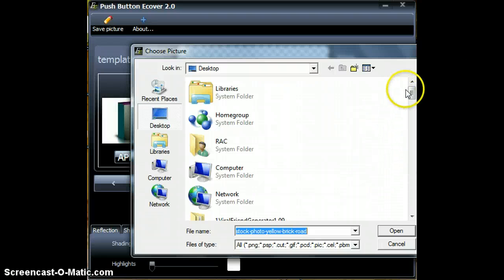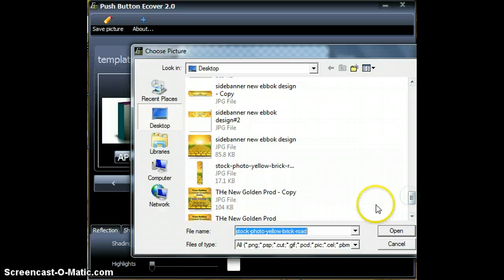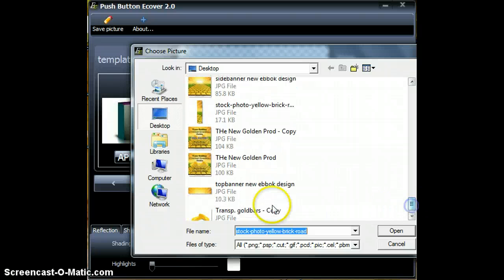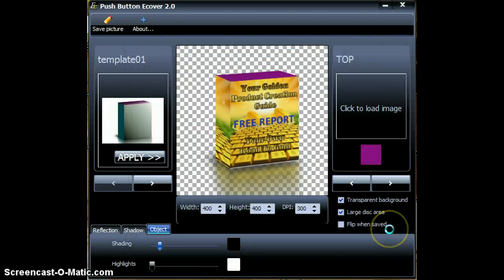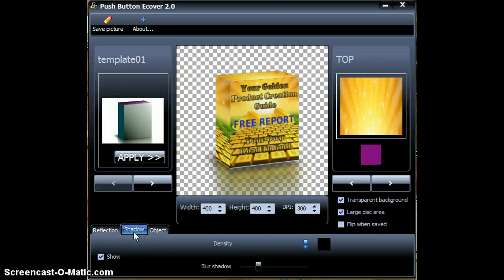So, one of my favorite little top images on here. And there you have it. Now, as you can see, you can also adjust the density of the shadows, or you can choose not to have a shadow at all.